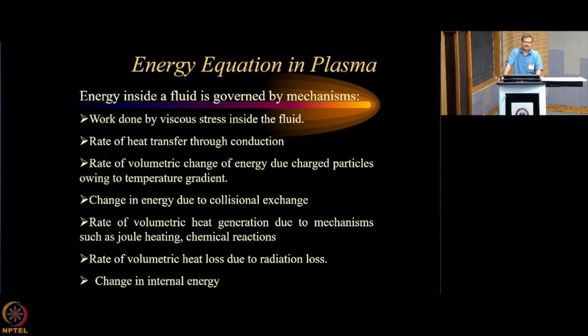Now, volumetric heat loss due to radiation is important because plasma may have temperature beyond say 10,000, 20,000 degree Kelvin, and at that high temperature, sometimes the loss through radiation becomes really substantial, and we must account for that properly. Many laboratories are continuously working to accurately estimate the radiation loss from different plasmas under different temperatures and operating conditions.